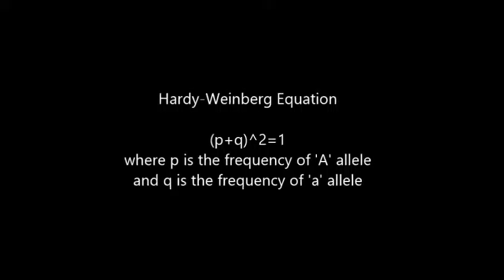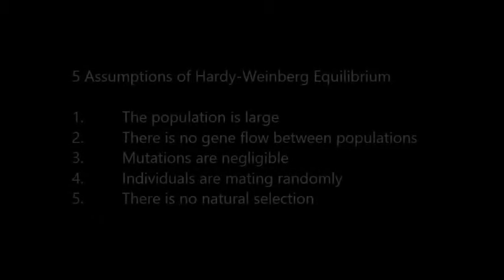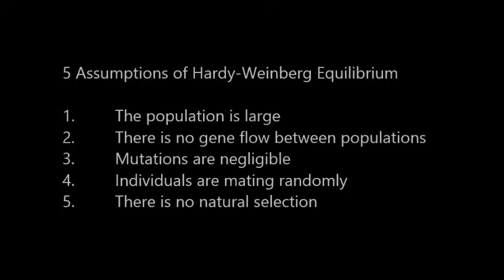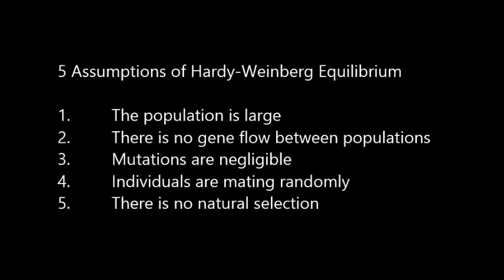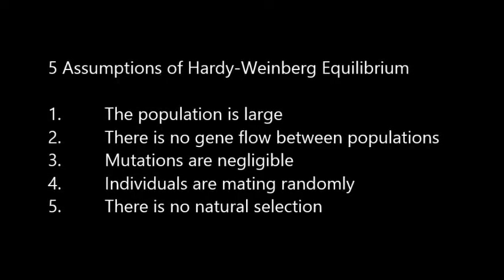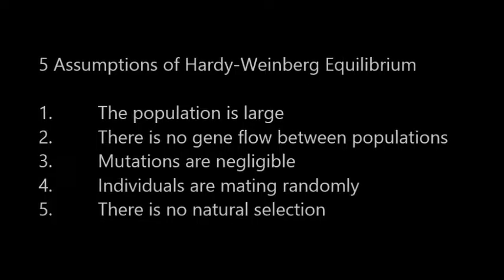The Hardy-Weinberg equilibrium can be expressed by this equation, and we've actually learned this before, so you can go back and revise. For the Hardy-Weinberg equilibrium to hold true, 5 assumptions must be met, which are: the population is large, there is no gene flow between populations, mutations are negligible, individuals are mating randomly, and there is no natural selection.